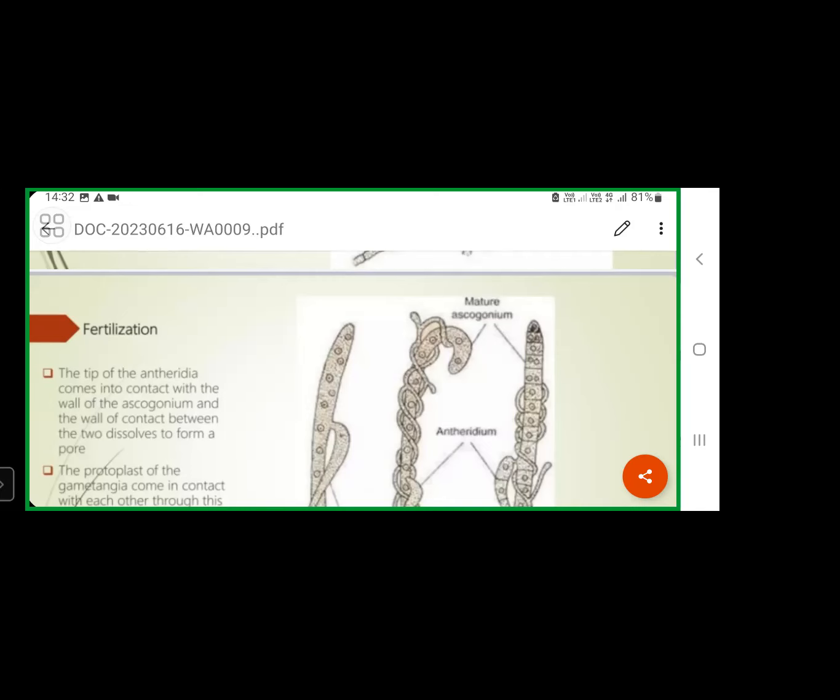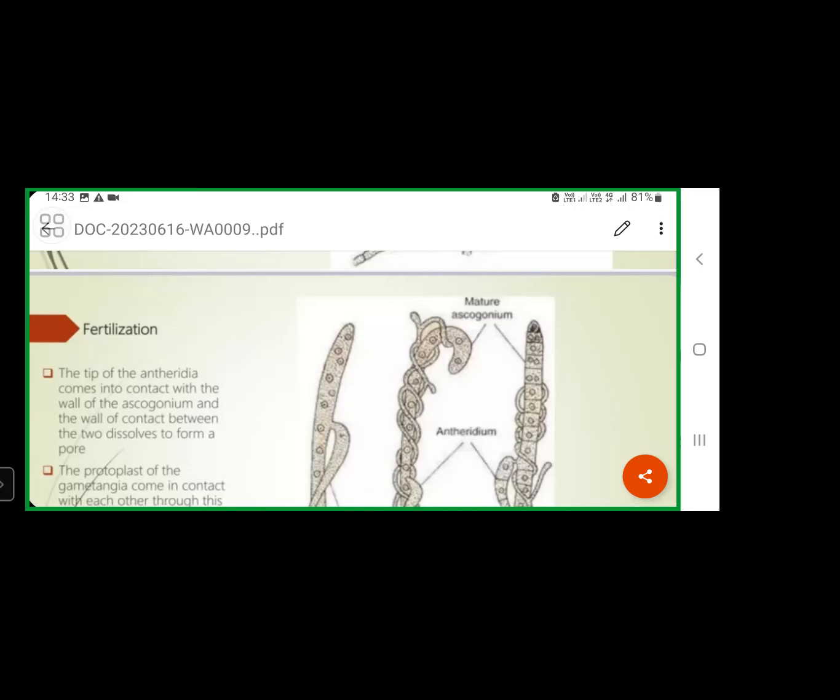Now 8 nuclei are formed. Each of these 8 nuclei gets some amount of cytoplasm from the ascus mother cell cytoplasm, and they become modified into ascospores.